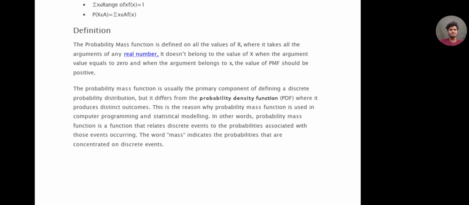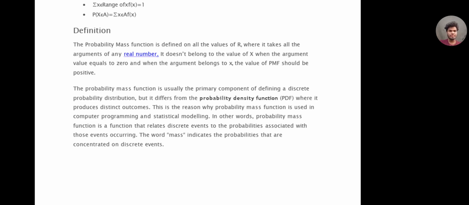The probability mass function has discrete outcomes, whereas a probability density function has continuous outcomes. This is the reason why the probability mass function is used in computer programming and statistical modeling. We can call these applications of the probability mass function.